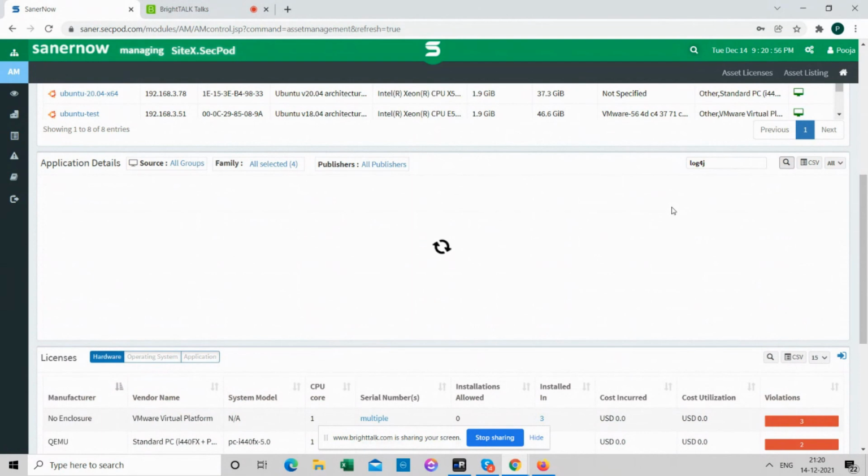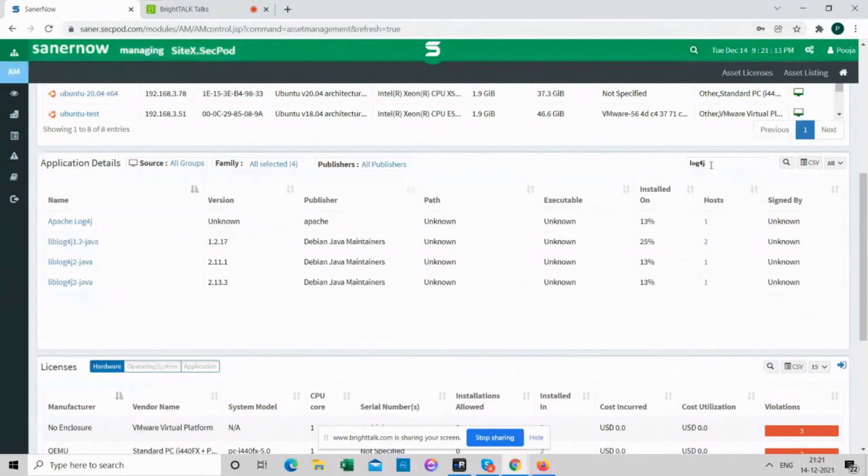It would list the devices that have these components, and it is a straightforward view for any admin to know that these devices have the affected component installed.